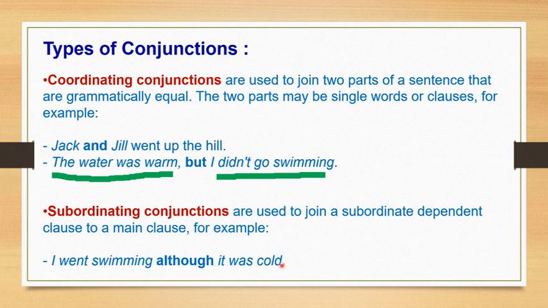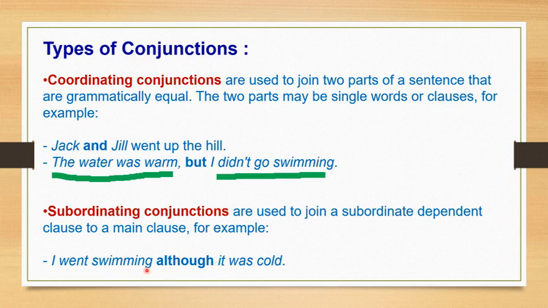So the second part is dependent on the first part for its meaning. I went swimming. It was cold. Means what? We are not getting the complete idea or the complete information. But when we join them by using a conjunction, which is called a subordinating conjunction, that is nothing but an example of a subordinating conjunction.